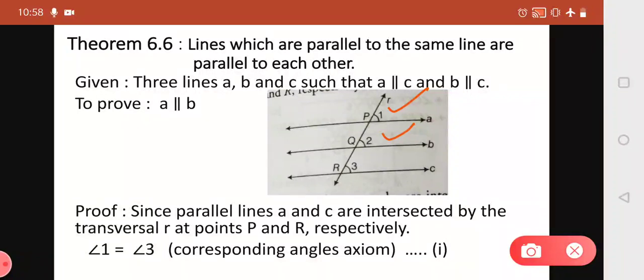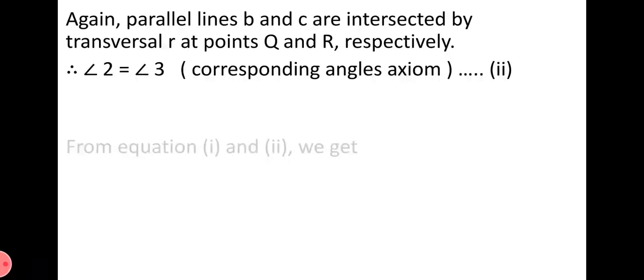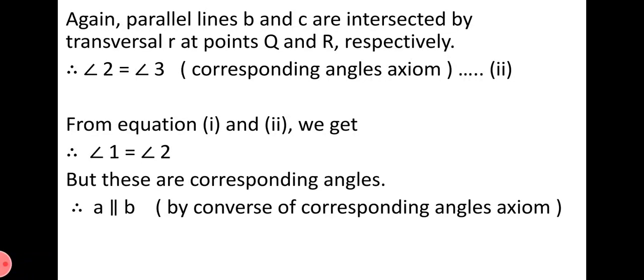This is a pair of corresponding angles when lines A and B are intersected by transversal R. So according to the converse of the corresponding angles axiom, we can say that the given two lines are parallel. Therefore A is parallel to B by the converse of the corresponding angles axiom.